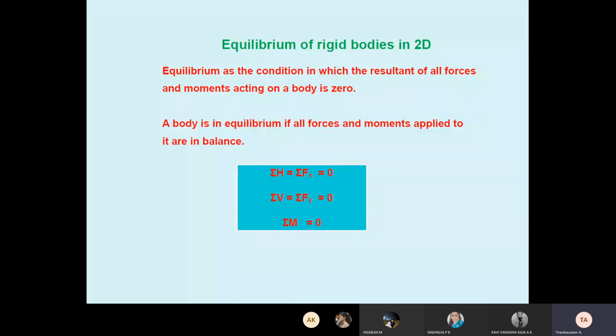Summation H means adding all horizontal forces equal to 0. Adding all vertical forces equal to 0. Adding all moments, clockwise moment and anti-clockwise moment, with respect to any point must be 0. Then only we can say the given rigid body is in equilibrium.